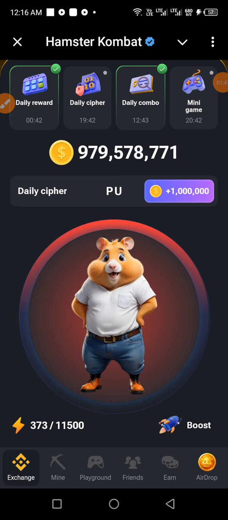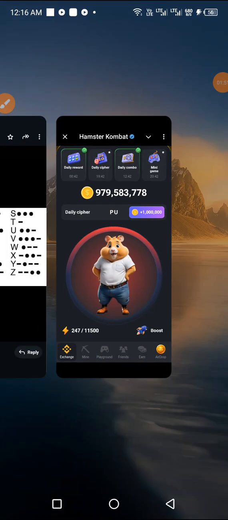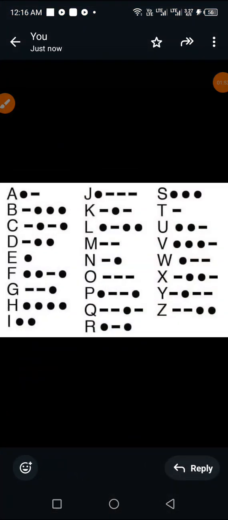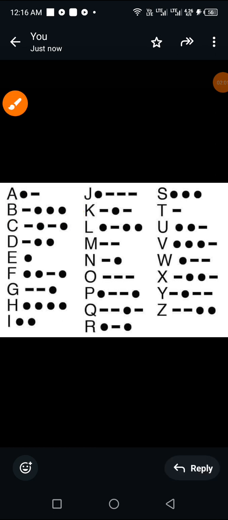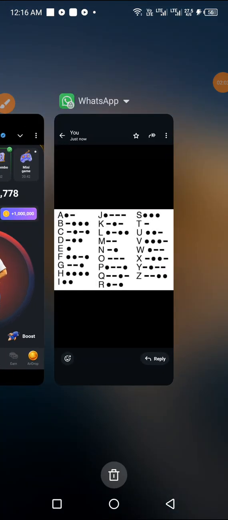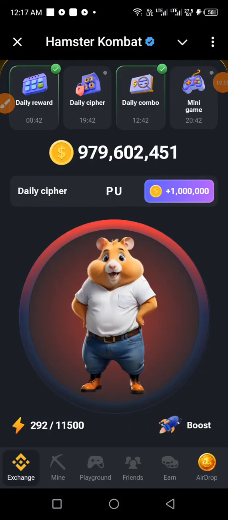Okay, so the next letter is letter B. How do we spell B? This is B: dash dot dot dot. Okay, so let's do that. Dash dot dot dot, and that is letter B.